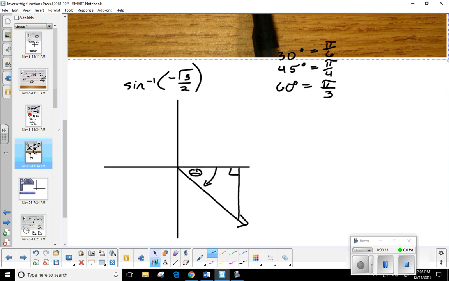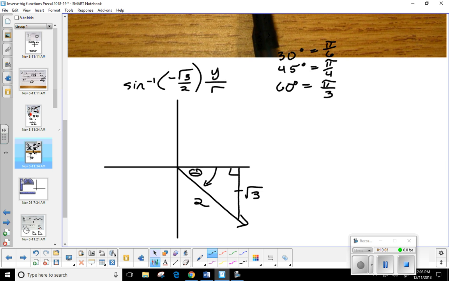Well, we have the square root of 3 over 2. What's sine's ratio? It's always y over r. It's the opposite over the hypotenuse, right? Okay, so in this quadrant, everybody okay with first how I got the quadrant? Now I'm going to use these sides to help create the triangle. So the opposite should be the square root of 3. And then the radius, the hypotenuse, should be 2. And then, of course, the square root of 3 would have to be the negative. Okay. Now,